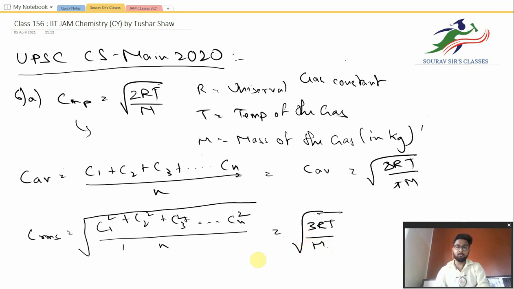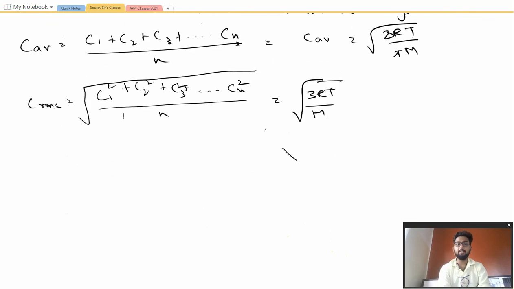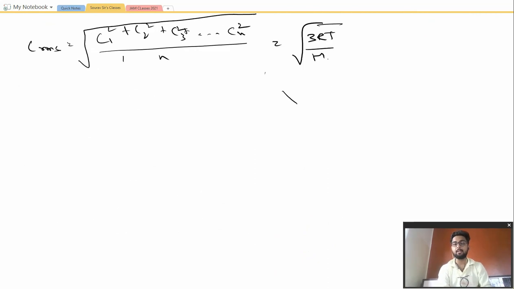Now you must know that each and every formula that I am writing over here, for C average and the C most probable velocities, these formulas are applied for a gas in 3 dimensions. For 2 dimensions and for 1 dimension the formula changes to some extent. All these formulas are for 3D orientation.